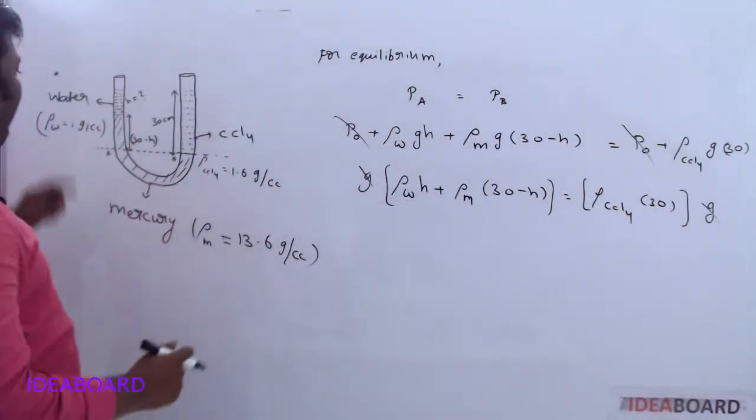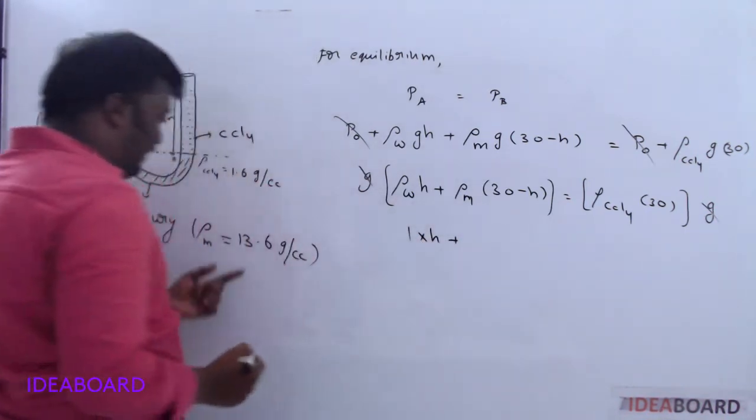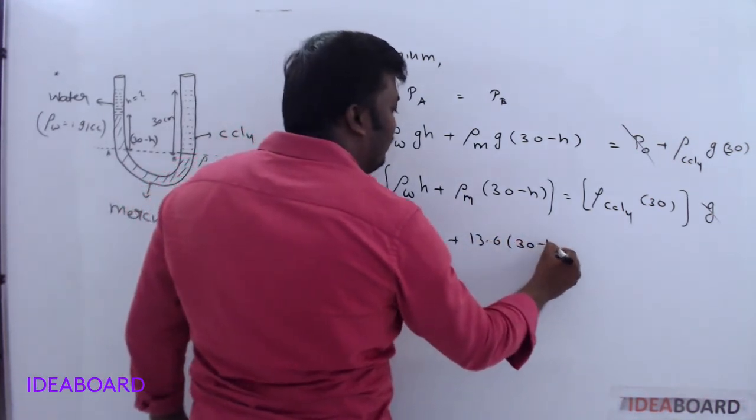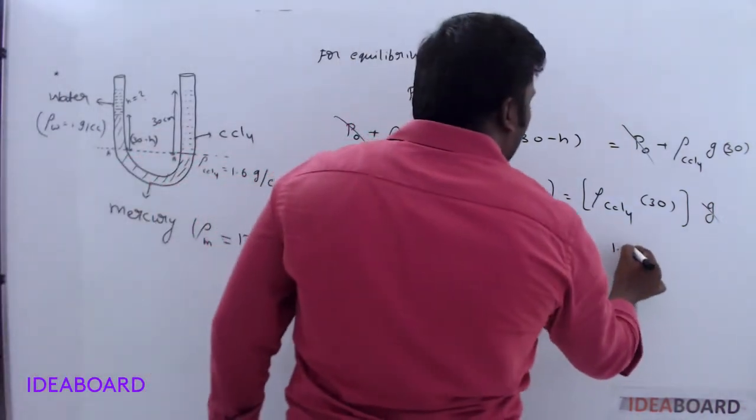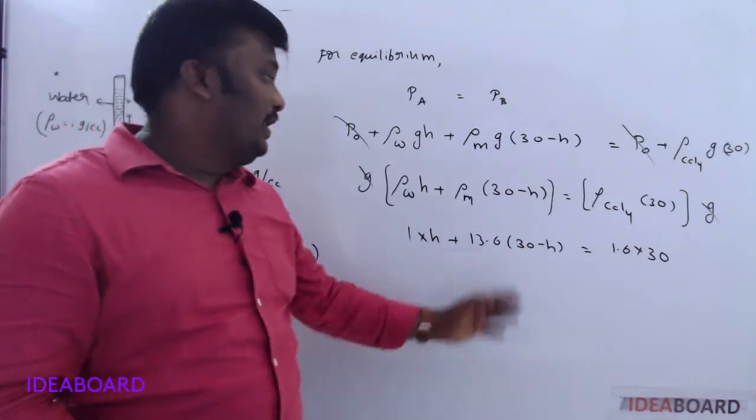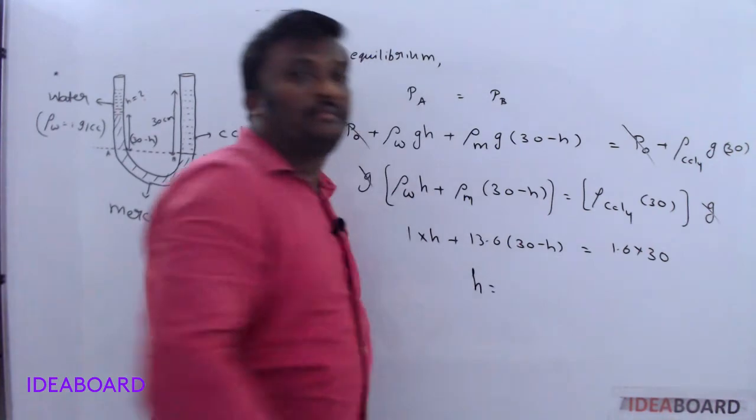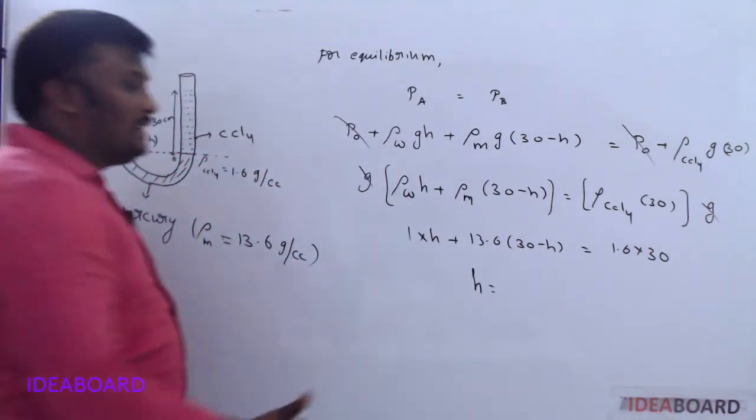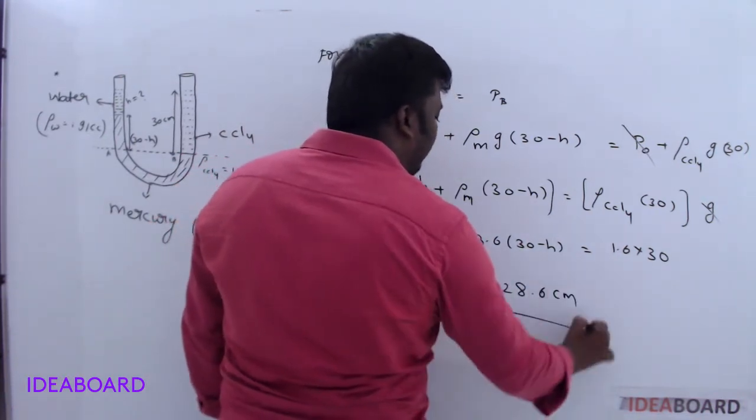Okay, density of water is given as 1 gram per cc into H, to be determined. Density of mercury 13.6 into 30 minus H is equal to density of CCl4 1.6 into 30. Every data you know except the H. You calculate, then you get the value of H. That H value is 28.6 centimeter after calculation. You may try.